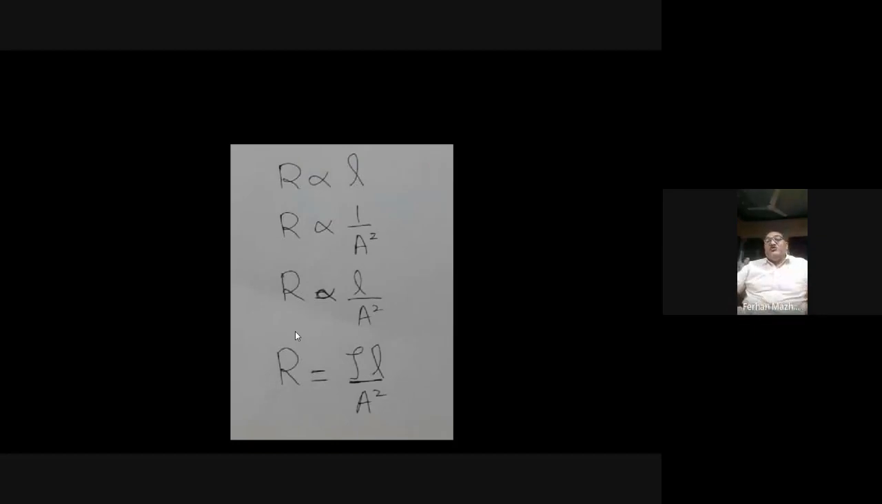In other words, mathematically, the word directly proportional means if the length becomes double, the resistance will also become double. If the length of the conductor becomes 3 times, the resistance will also become 3 times. So the resistance of a resistor or a conductor or a wire depends upon the length. The larger the length, the larger is the resistance. The smaller the length, the smaller is the resistance. R is directly proportional to the length.